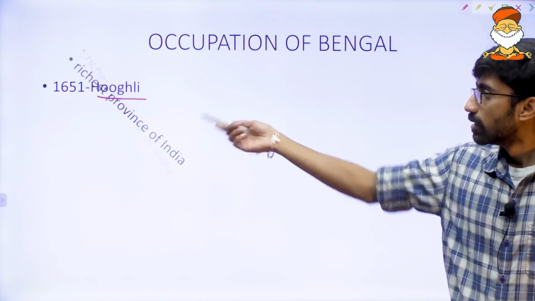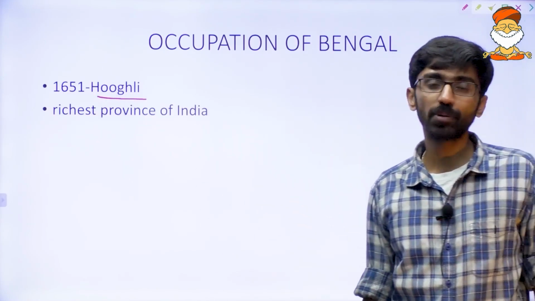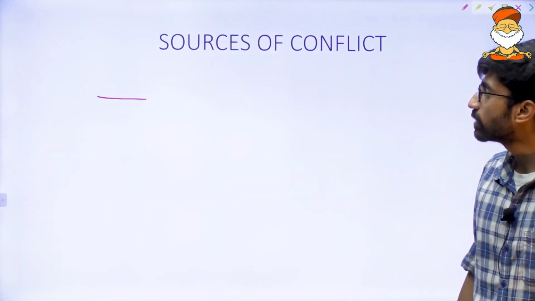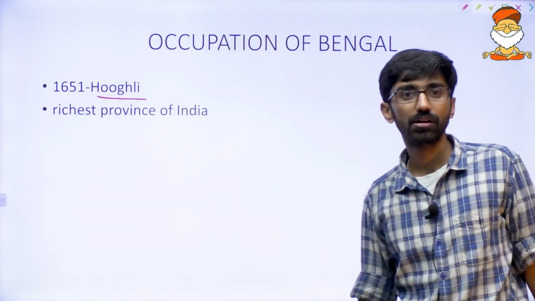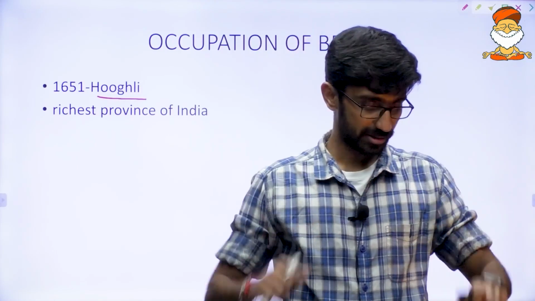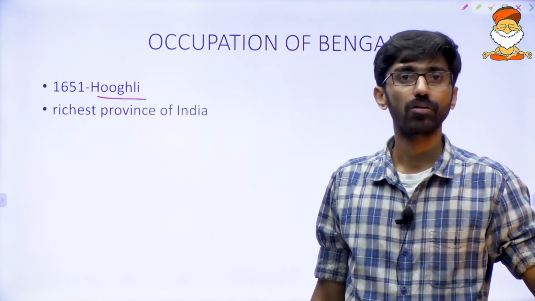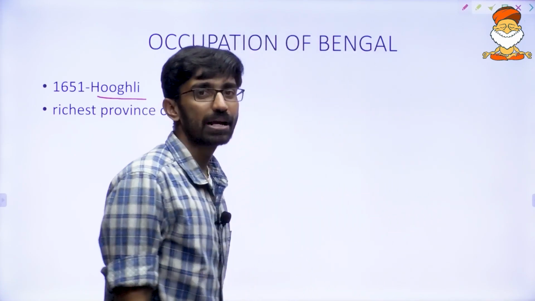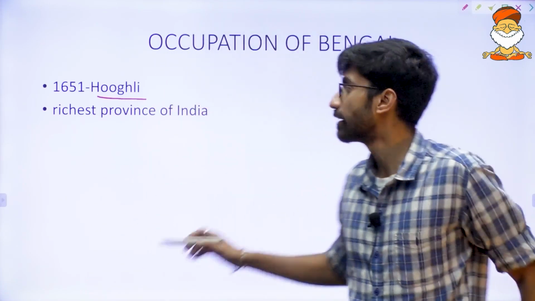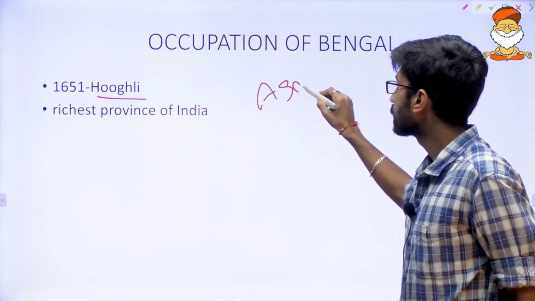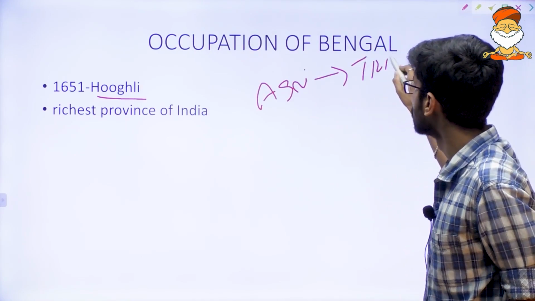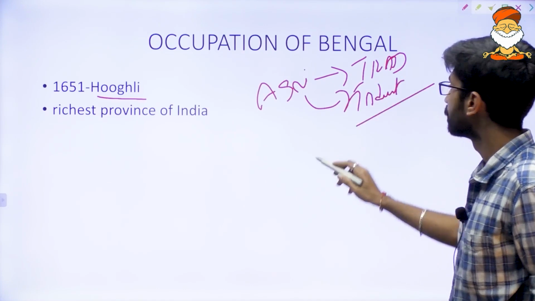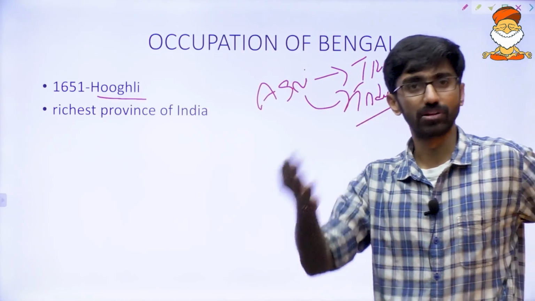And then again, this was the richest province of India during that point of time. We are talking about the 18th century. Why was Bengal the richest province? What is the reason? Agriculture: a very good agricultural base as well as trade, and of course it led to the development of industries also.